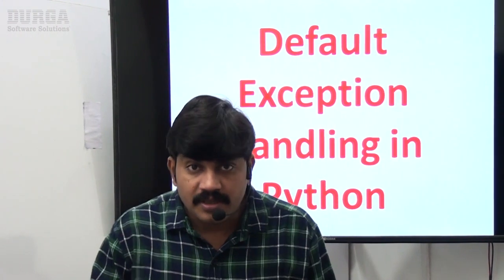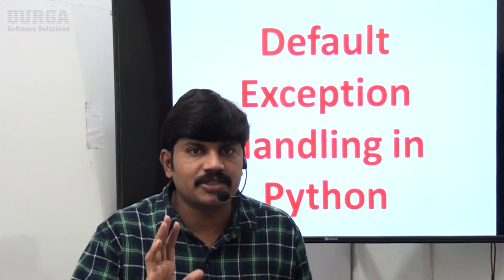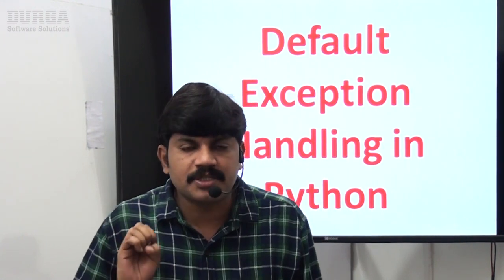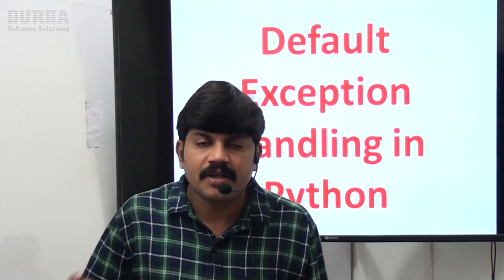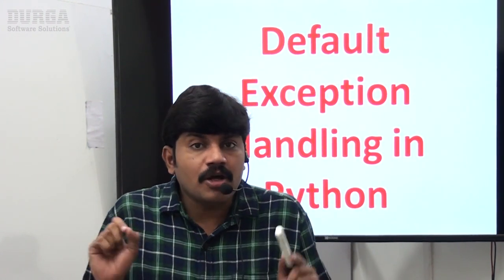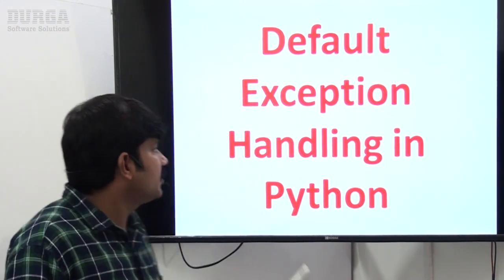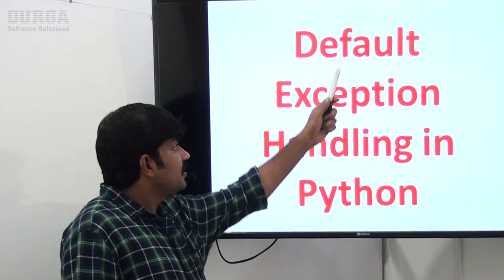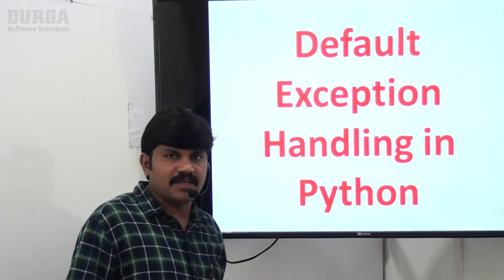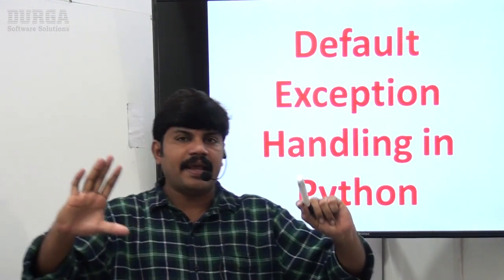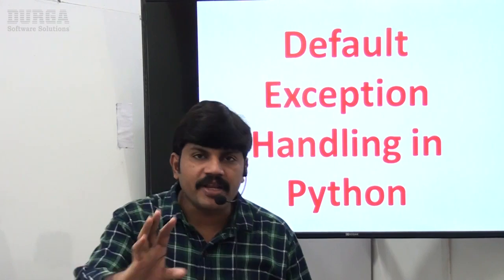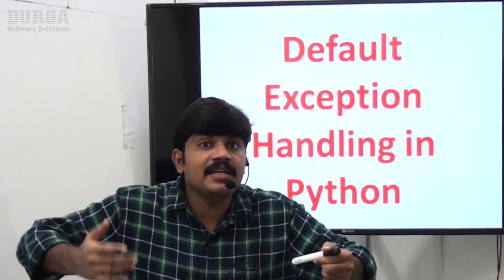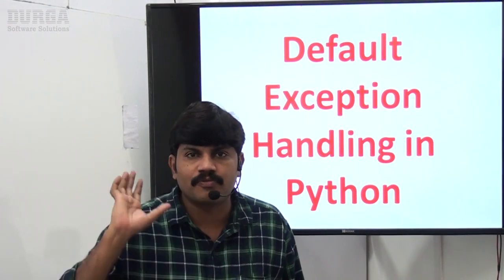Hi friends, in the last videos we covered very clearly the basic introduction to exceptions, right? What is an exception? What is the meaning of exception handling? How to handle exceptions, right? Now the next topic I have to discuss is default exception handling in Python. If you are not handling an exception, if an exception got raised, by default what will happen? That part we have to be aware of.